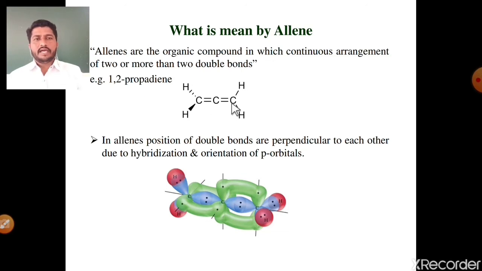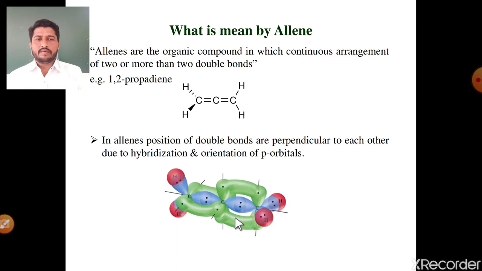See the hybridization of these carbons. In the case of an allene molecule, the terminal carbons show sp2 hybridization, and the central carbon shows sp hybridization. It is one more interesting thing about allene molecules. In allene, the positions of the double bonds are perpendicular to each other due to the hybridization of carbon as well as the orientation of the p orbitals. These are the 3D structure of this allene molecule. These 2 double bonds are exactly perpendicular to each other.